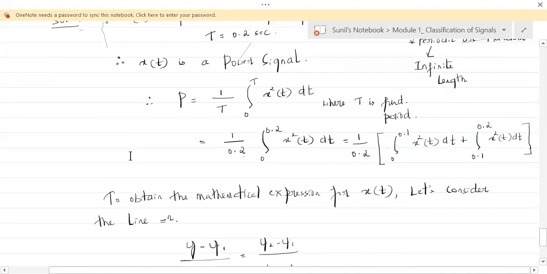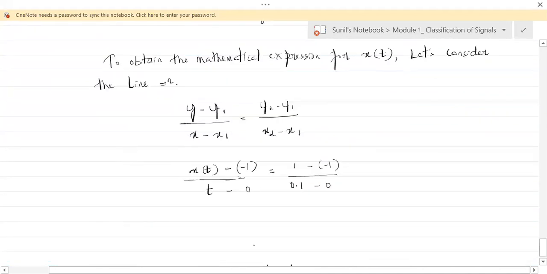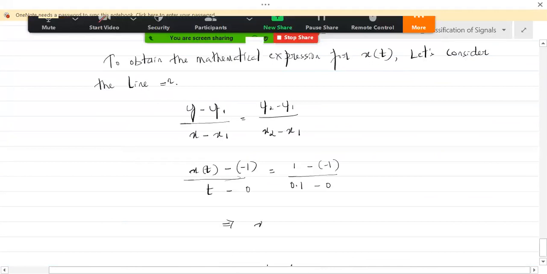This implies that x of t is, everybody just take down, 20t minus 1, for t greater than 0 and less than 0.1. So this is the equation for x of t, which is 20t minus 1.